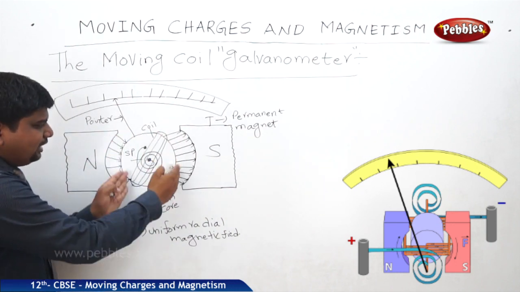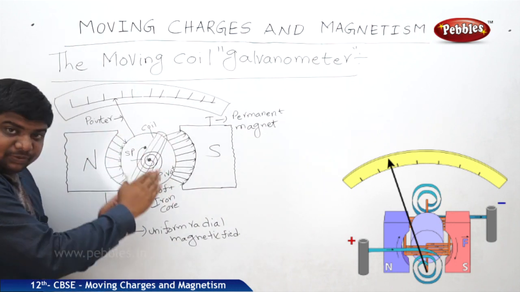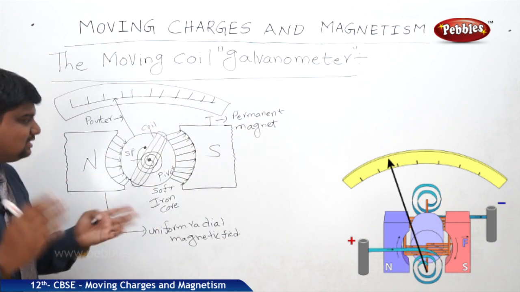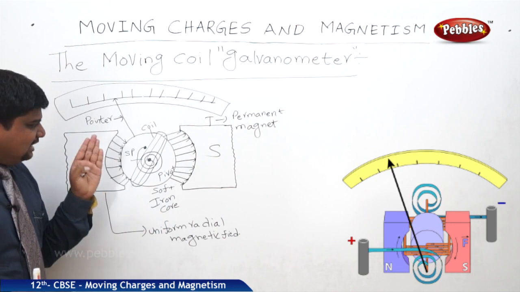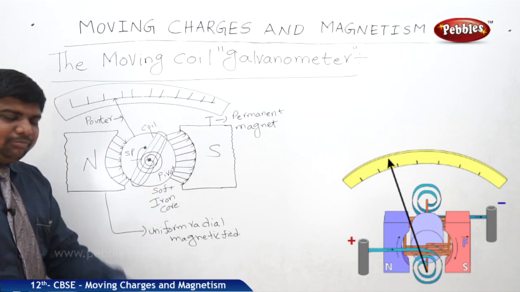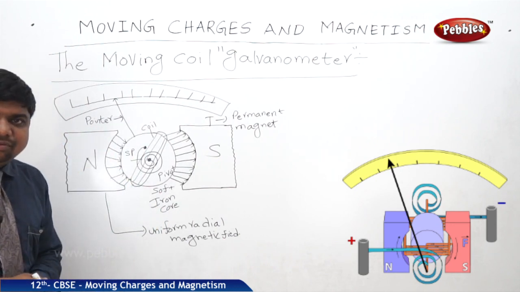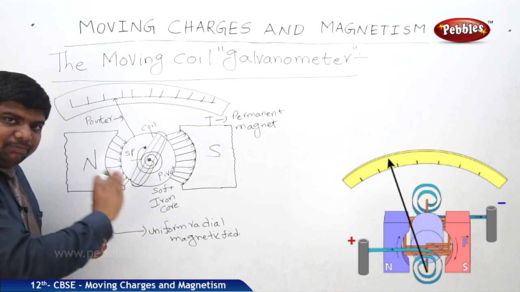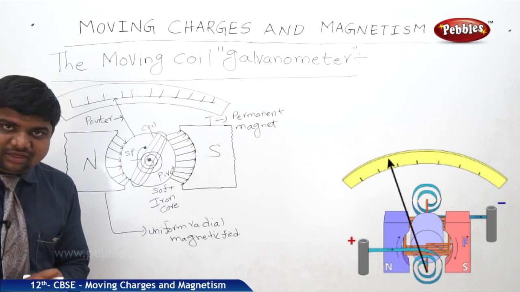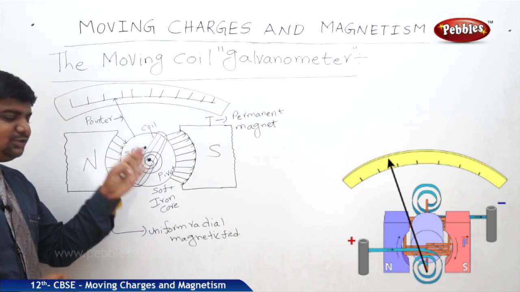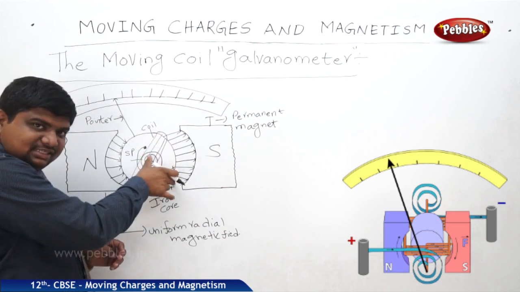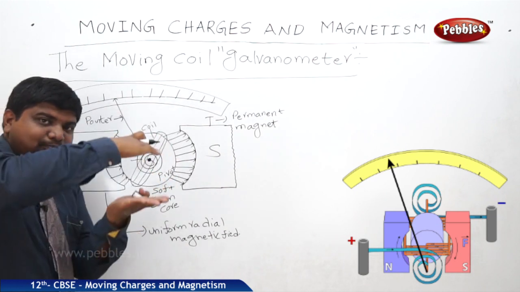Whenever this moving coil galvanometer, which is connected with the spring and pivot, is placed between the two magnets, we are applying a certain amount of magnetic field onto the coil. Because of the applied magnetic field, it experiences a torque and rotates, and the spring compresses.